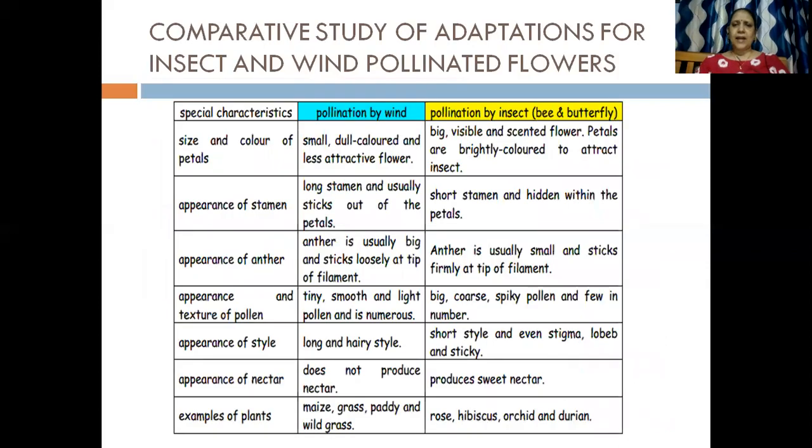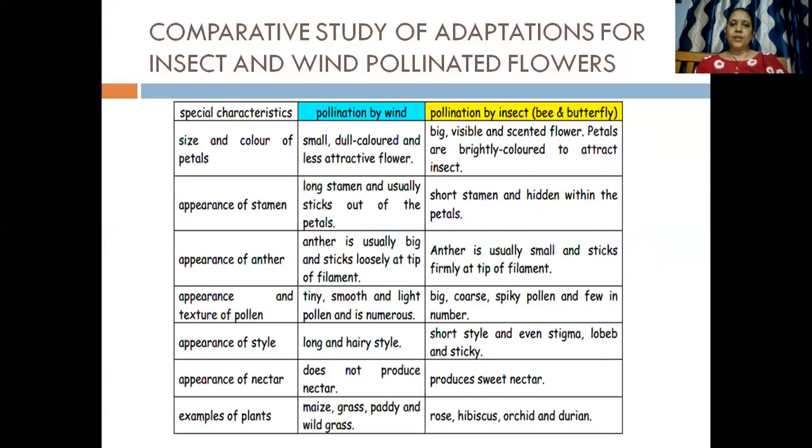Now here there is a comparison of the insect and wind pollinated flowers. Here you would see that the wind pollinated flowers are very dull, less attractive. The insect pollinated flowers are very big, visible, scented. The petals are very colorful, very attractive. The stamens, in the case of wind pollinated flowers, are long and usually stick out of the petals, because the petals are very small. But in the case of insect pollination, the stamen is very short and hidden within the petals.